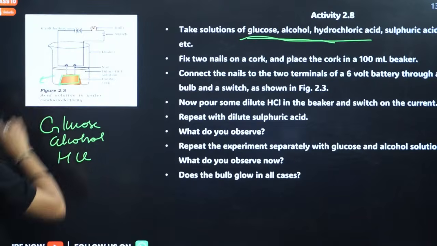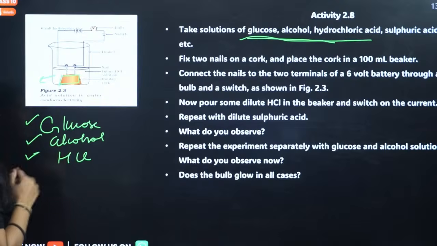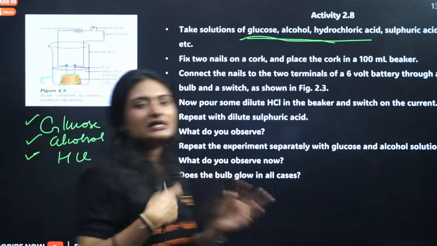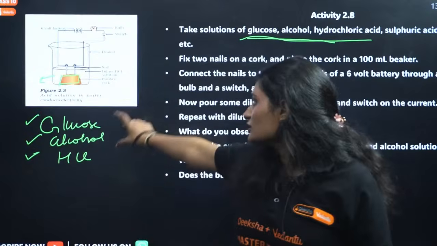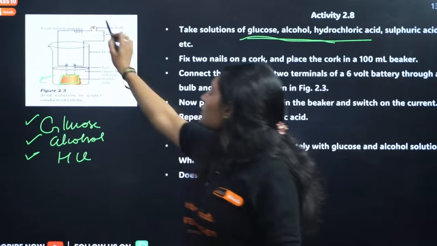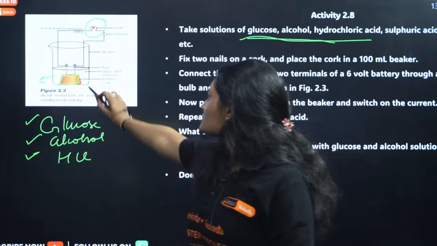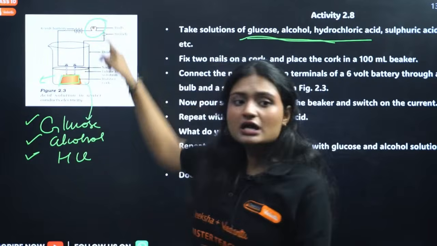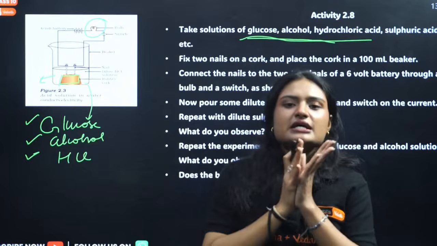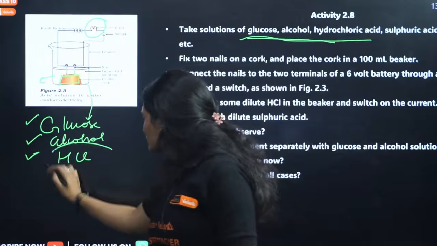This solution you vary. One time you take glucose, then alcohol, then hydrochloric acid, and we are asked what will happen to the electricity if you have alcohol solution, let's say. Will the electricity pass? Will this bulb glow or not? If you add glucose solution here, will the bulb glow? And if you add HCl, will the bulb glow? The simple explanation is, yes, the bulb will glow, but only in one case, in case of HCl.